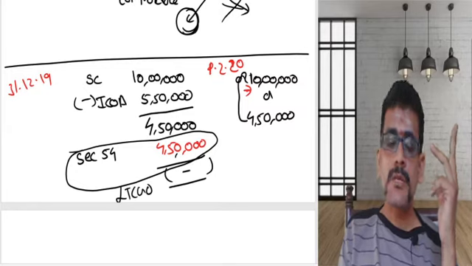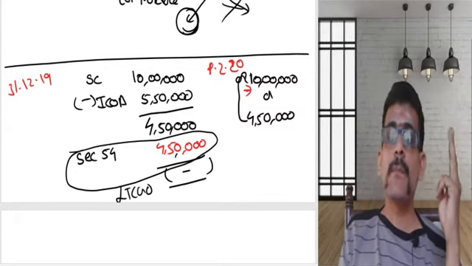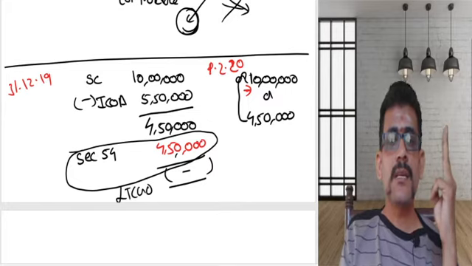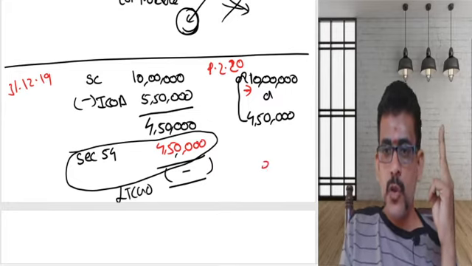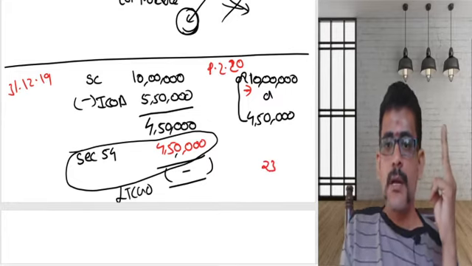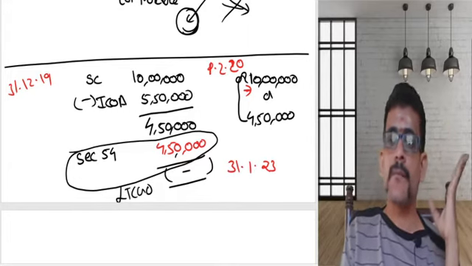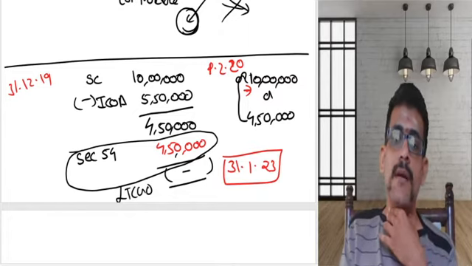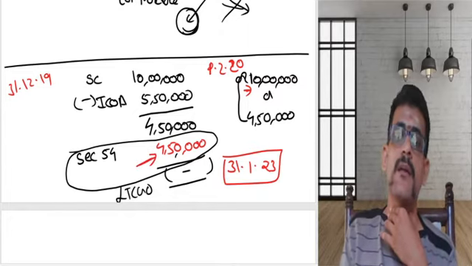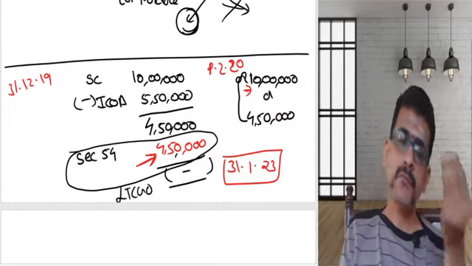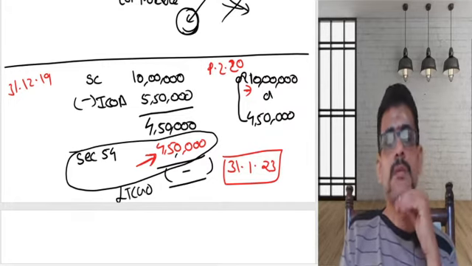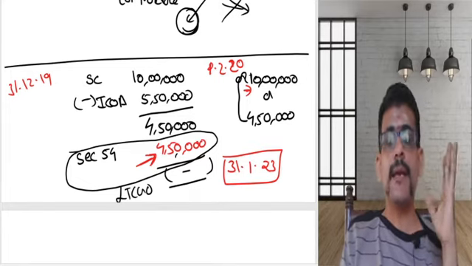So what the provision says, the provision clearly says lock-in period is 3 years. I should not transfer that within a period of 3 years from the date of transfer. I should not transfer the property before 31st January 23. If I violate this, what the act says, whatever gain exempted earlier. What gain exempted earlier? 4,50,000. That entire gain becomes taxable.